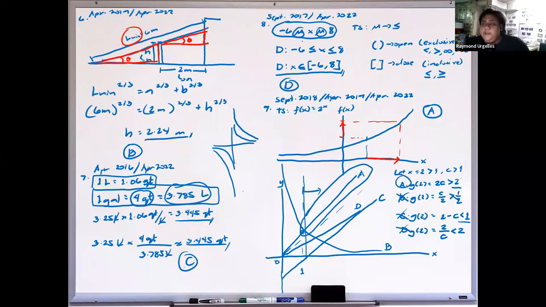You can also substitute a value for c. For example, if c is equal to 2, this is 4, this is 1, this is 0, and this is 1. So this is still the largest. You can just find examples so you don't have to struggle with the analysis. Okay, so that was problem number 9.